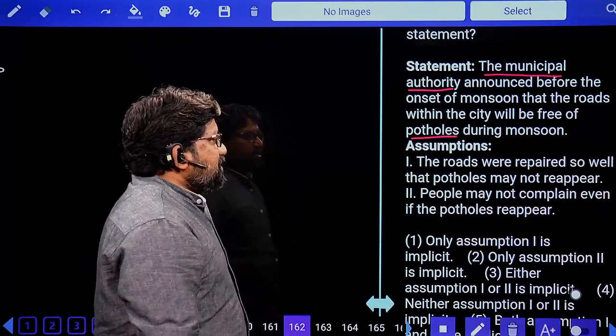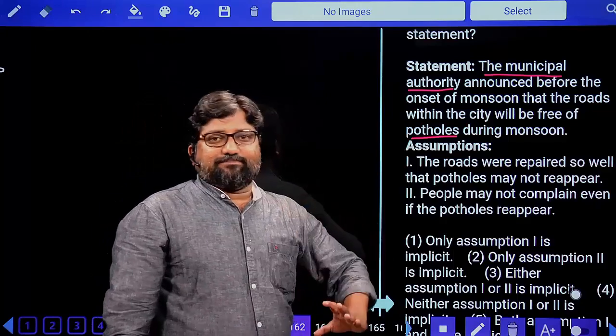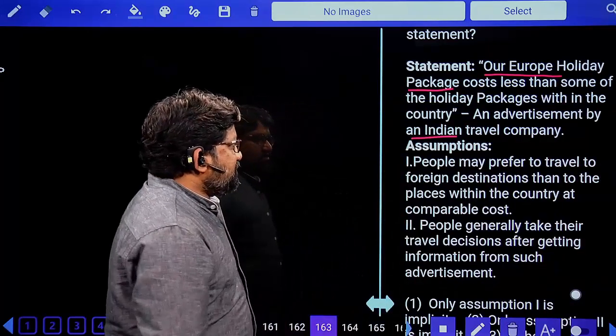Next, people may not complain even if the potholes reappear. This is not about complaining. No. So what is your answer? Only one is implicit. 163.